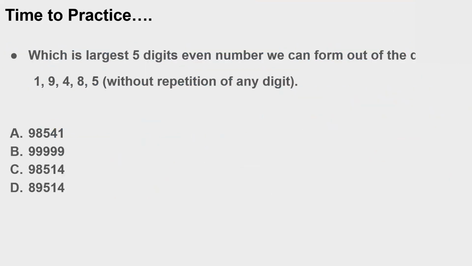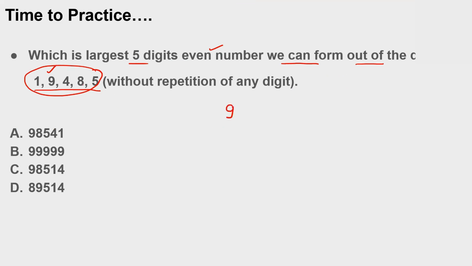Now, it's time for practice. We will do 2-3 questions now. Which is the largest 5-digit even number we can form out of the digits? Let's suppose these are the digits. I have to make the largest number. If we have to make the largest number, we always start from the largest digit.